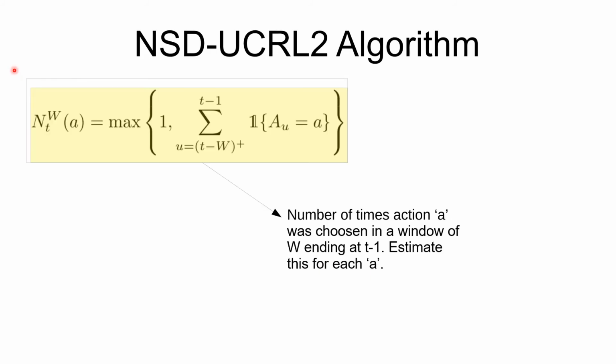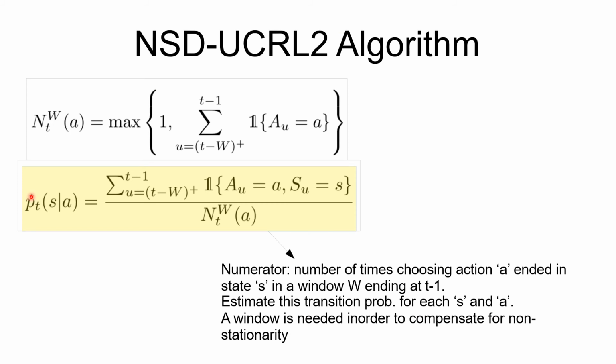We now move on to the algorithm proposed by the authors. It is NSD-UCRL2. Before we do that, however, we define certain notations. N_t^W(A) is essentially the number of times action A was chosen in a window of size W which ends at t.